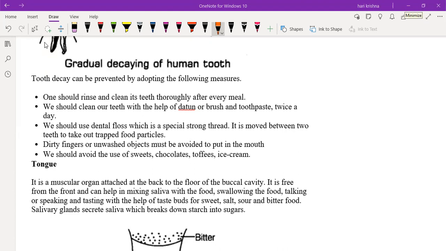Next, any other points? Sir, we should eat with clean hands. We should wash our hands properly. Okay, next. We should not eat sweets. How many of you will follow the fifth point? Raise your hands to save your teeth. We'll see how many of you will follow the fifth point in this.